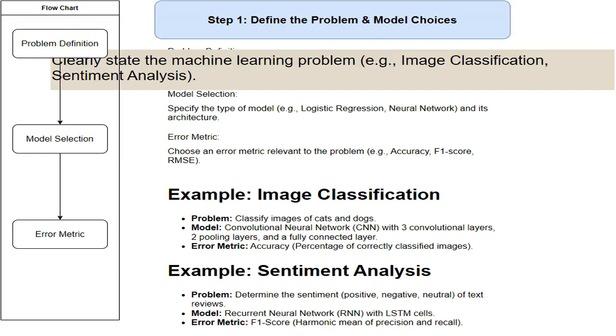Model selection is about choosing the appropriate algorithm for the task. Logistic regression is a linear model for binary classification. Neural networks are more complex models capable of learning nonlinear relationships. Specifying the architecture involves defining the number of layers, neurons per layer, and activation functions.